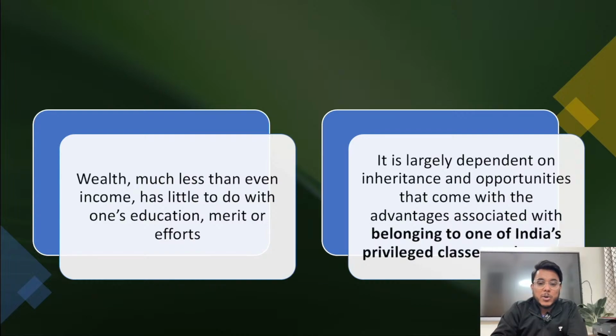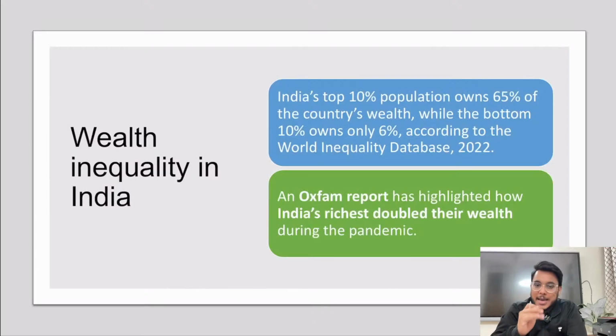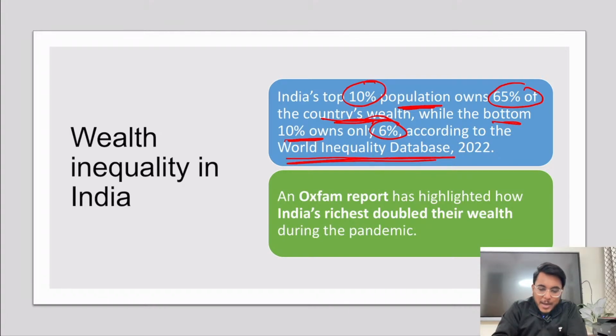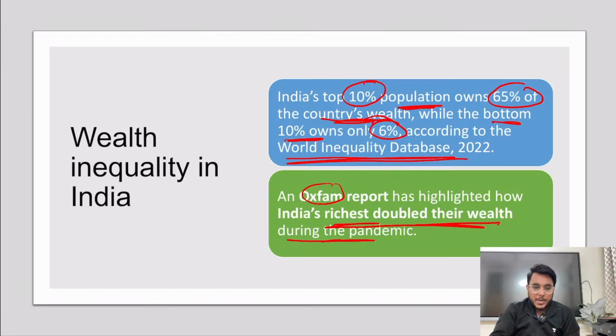Now, in this capacity, guys, we have some data also. For example, here I can show you the data. It is provided that 10% of the population in India owns around 65% of the total wealth. Fine. The bottom 10% owns only 6% of wealth. Who gives this data? The data is given by the World Inequality Database 2022. And according to the Oxfam report, it has been provided that India's richest people's income got doubled during the time of the pandemic. Is it clear or not?